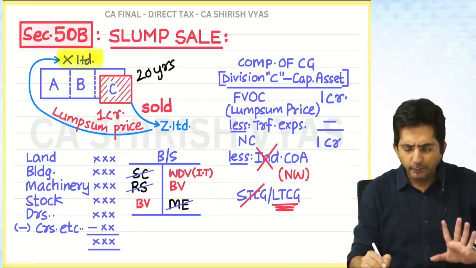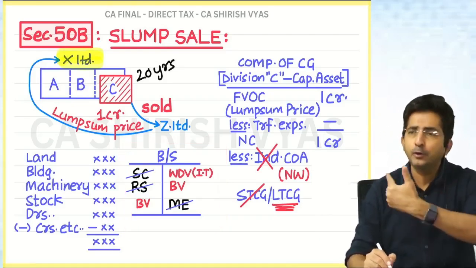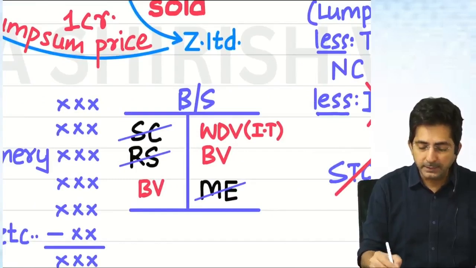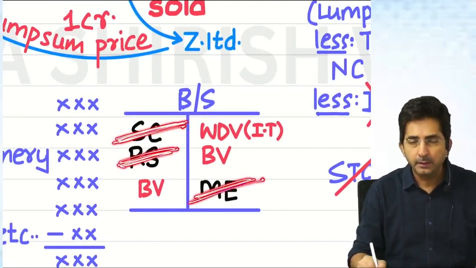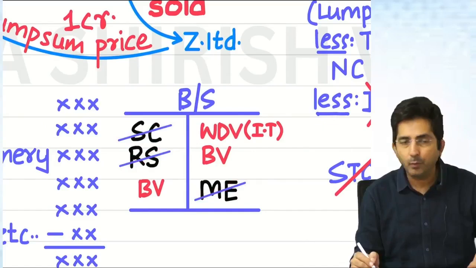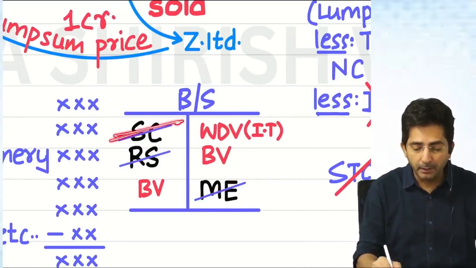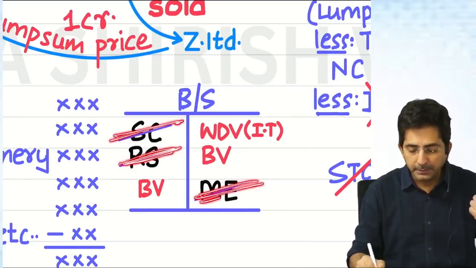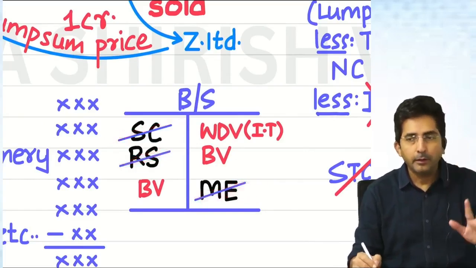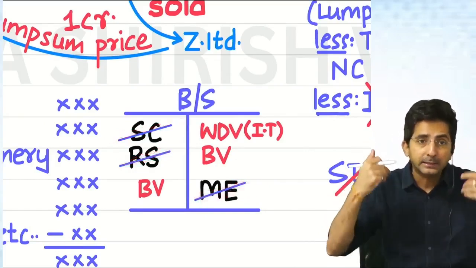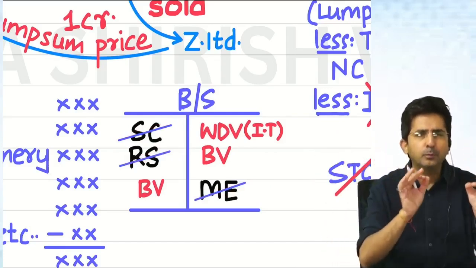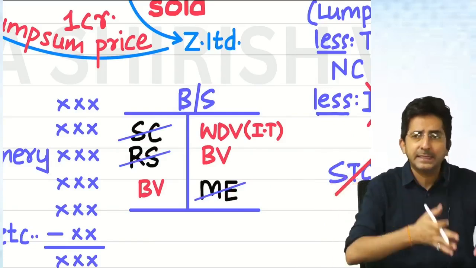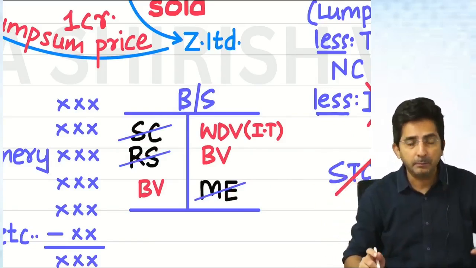From the balance sheet, you will ignore certain items. In the balance sheet, share capital, reserves and surplus, miscellaneous expenditure: completely ignore them. What did I say? Share capital, reserves and surplus, miscellaneous expenditure, ignore them. Other than that, add all assets and minus all liabilities. Everything you have to plus and minus: plus all assets, minus all liabilities. But what will you ignore?